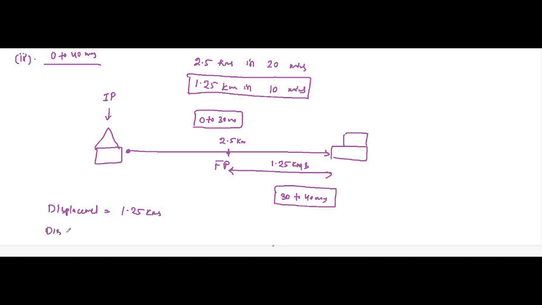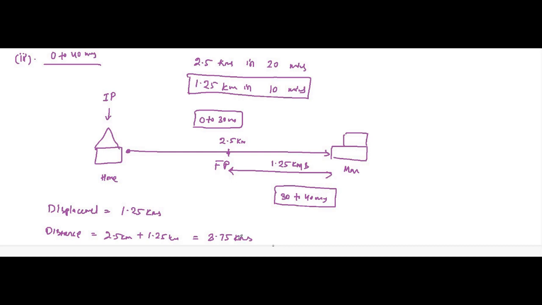Distance is equal to, first from home to market, which is 2.5 kilometers, and then returning up to the midway point plus 1.25 kilometers, which is equal to 3.75 kilometers.